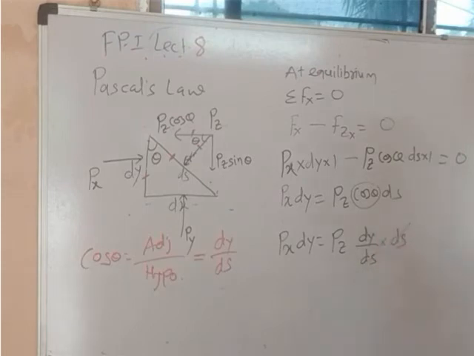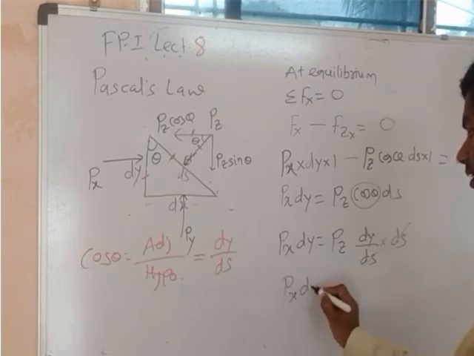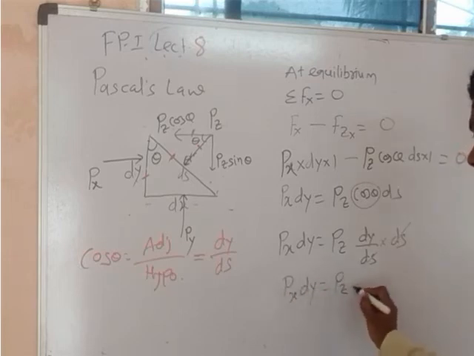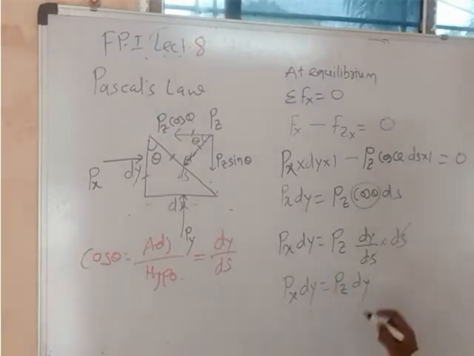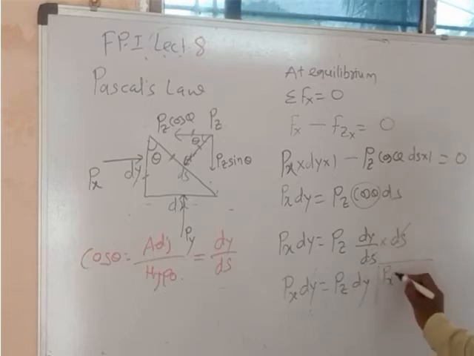This ds will get cancelled, and px dy equals pz dy. Have you understood this, dear students? dy is cancelled. That means px equals pz.